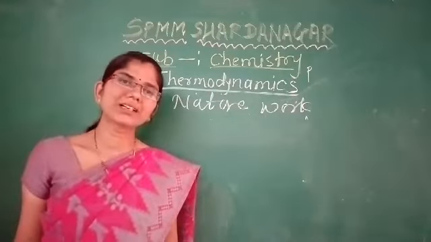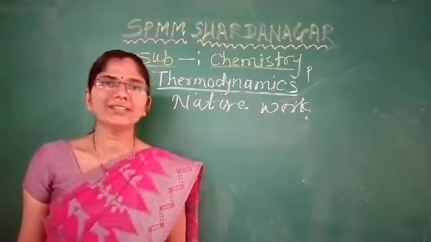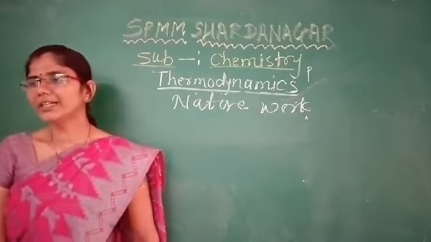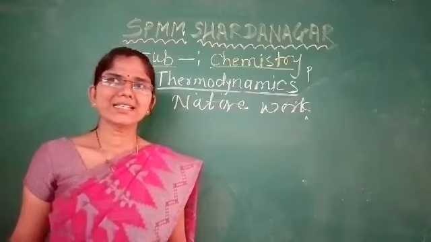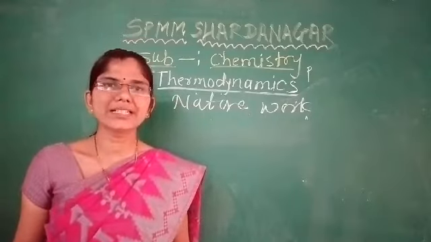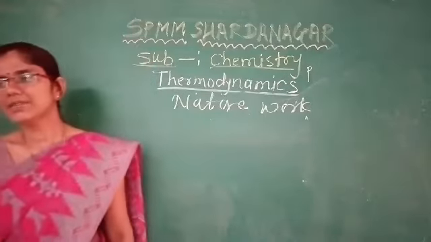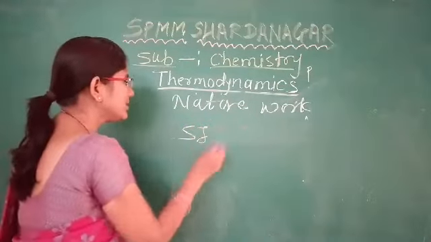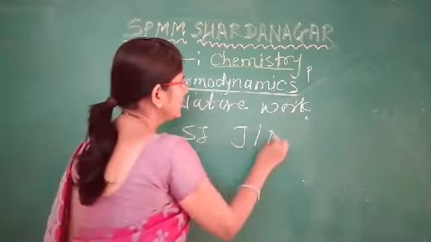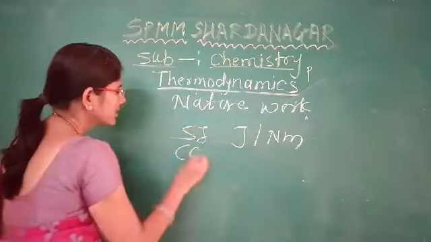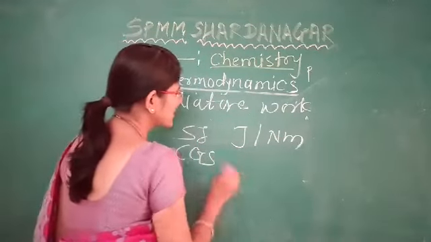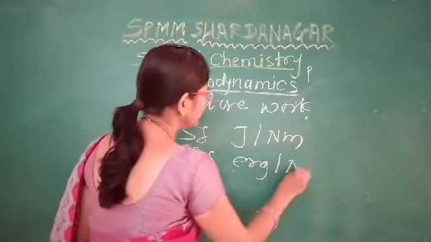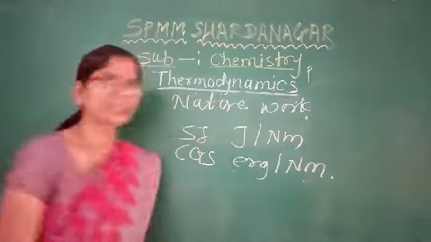म्हणजे आपण या टॉपिक मध्ये कसलं वर्क बघतोय? नॉन मेकॅनिकल वर्क डन. So let us discuss some units of work. As we know, the SI unit of work, same as energy, is joule or Newton meter, and the CGS unit is erg.